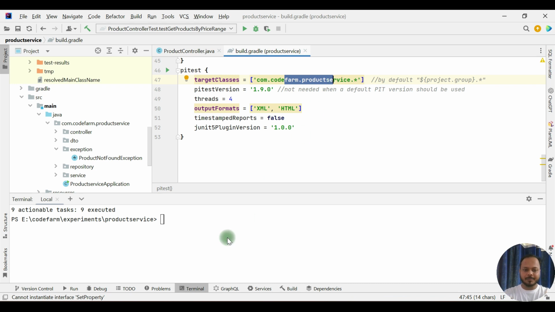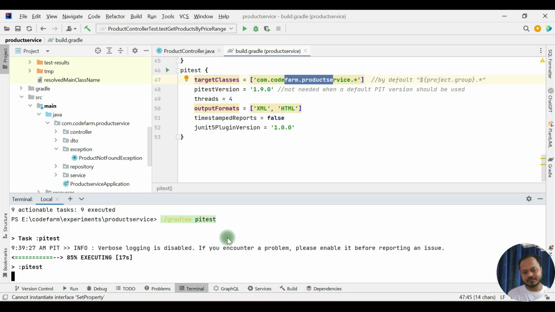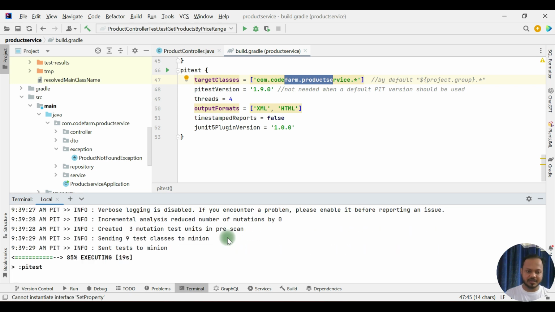So now what I have to do, I just have to run the Gradle PyTest. This will execute the test. How mutation testing works and what this is, there is a detailed video on the channel. Go ahead and search for that. You will get it, this is quite an interesting concept. When you have everything automated, we are going to rely on the code generated from some tools that are out there. So this is going to be quite interesting.